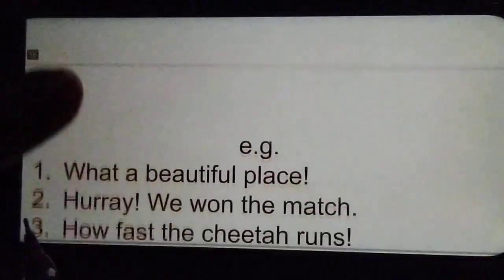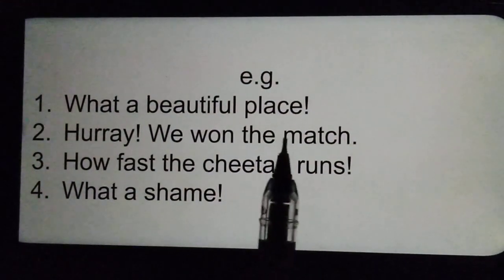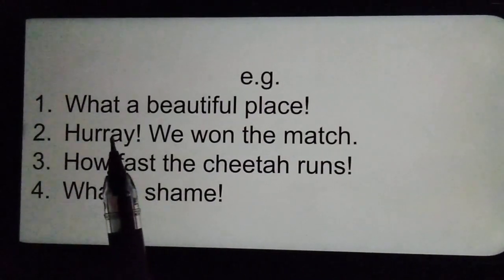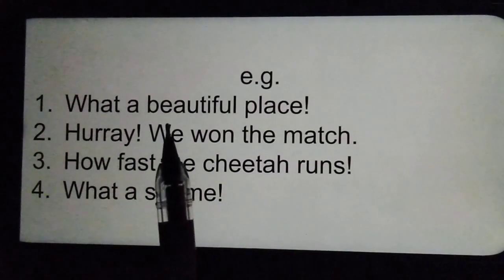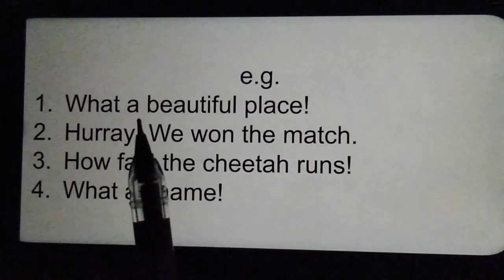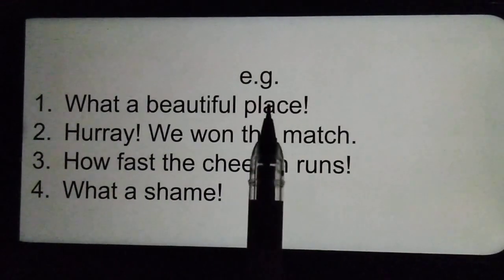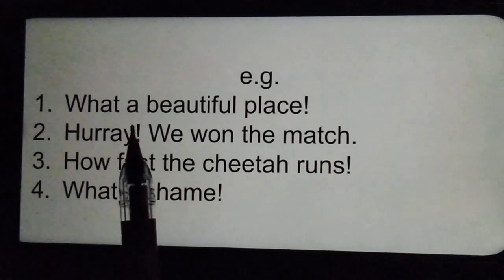For example, what a beautiful place. Whenever you see a mesmerizing or beautiful place, what will you say? What a beautiful place. The sentence comes out of your mouth because the place is very mesmerizing, right? So the sentence is ending with an exclamation mark too. It is an exclamatory sentence.